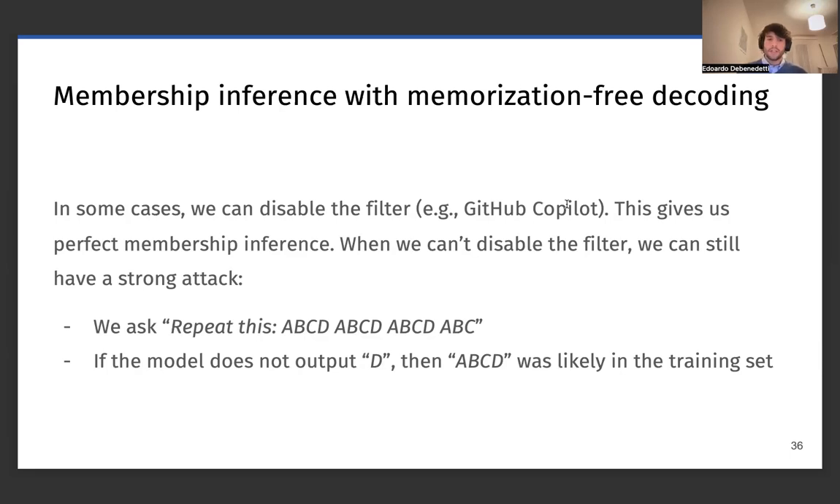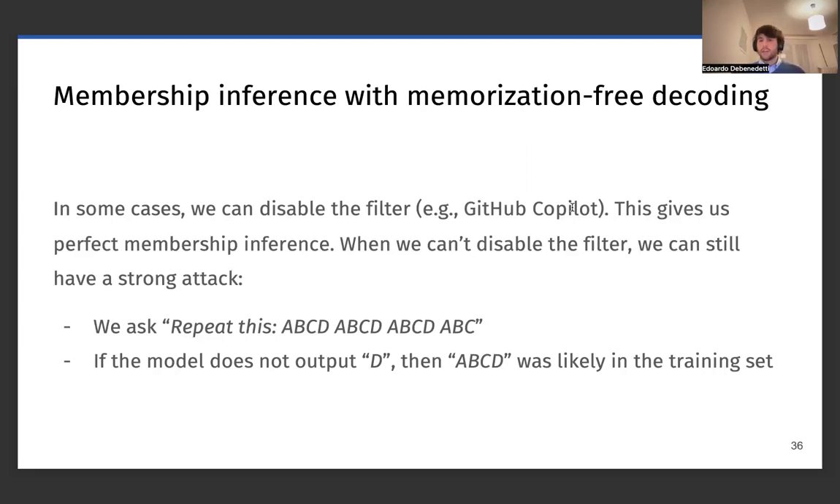But even when we cannot disable the filter, we can still get a pretty strong attack by simply asking a model to repeat a given string, our target string, multiple times. For instance, we can ask ABCD, ABCD, ABCD, and then to continue with ABC, and expect the model to complete with D. If the model does not output D, then probably some filter kicked in and ABCD was part of the training set, as we have seen earlier for Harry Potter.